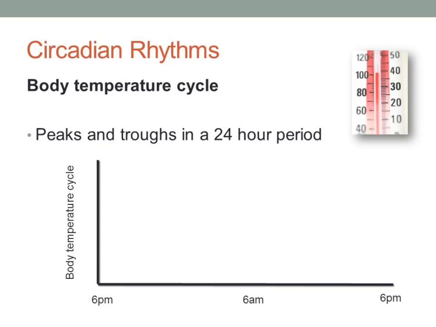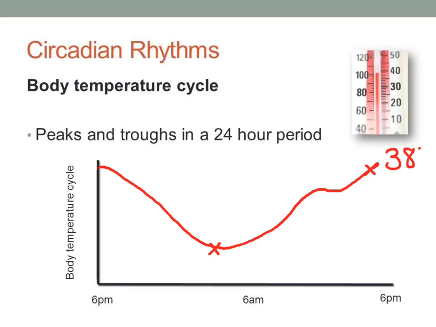Our body temperature peaks and troughs in a 24-hour period. It is lowest at around 4:30 a.m. and highest at around 4 to 6 p.m. The cycle also has a slight trough in the afternoon after lunchtime, which is a feature of the internal cycle rather than the effect of eating lunch. The whole cyclic pattern is repeated once a day.